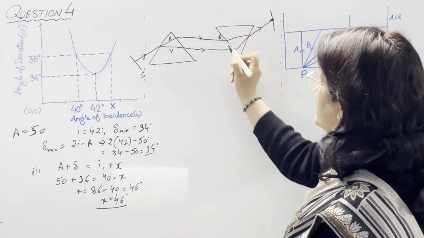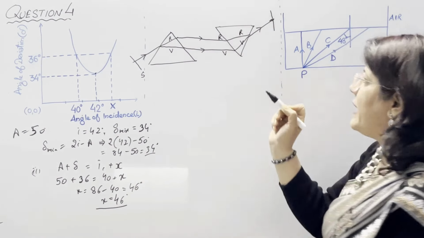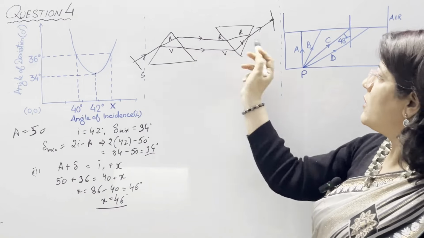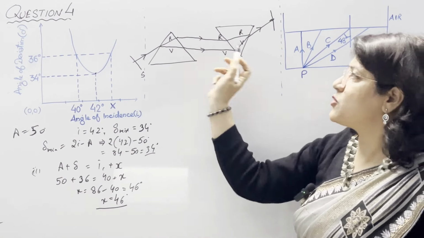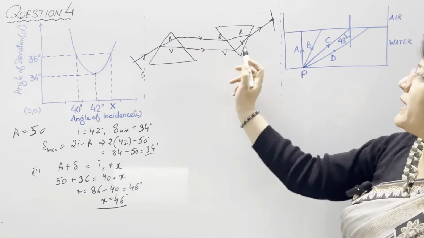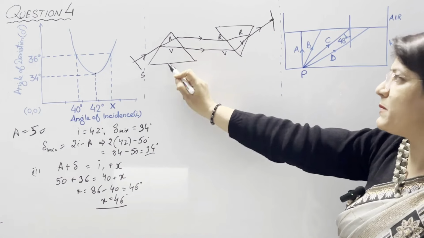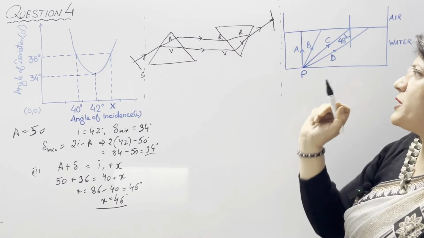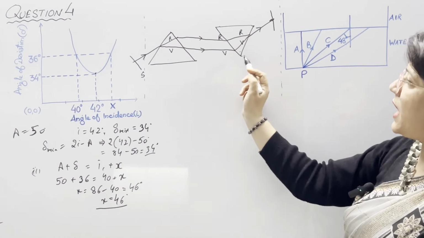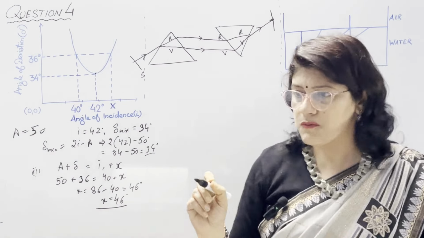But we need to put here R and V, the red end and violet end. So this is the combination of these two prisms. The first prism is known as the dispersing prism and the second prism is known as the recombination prism. With the help of this we will get the white light again, and our statement is proved now.